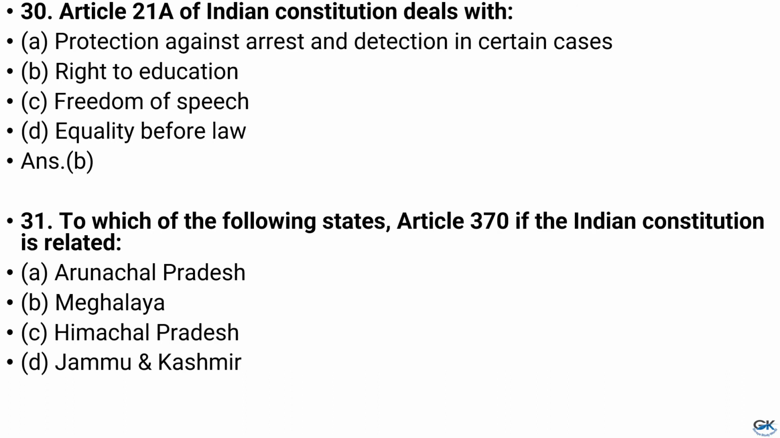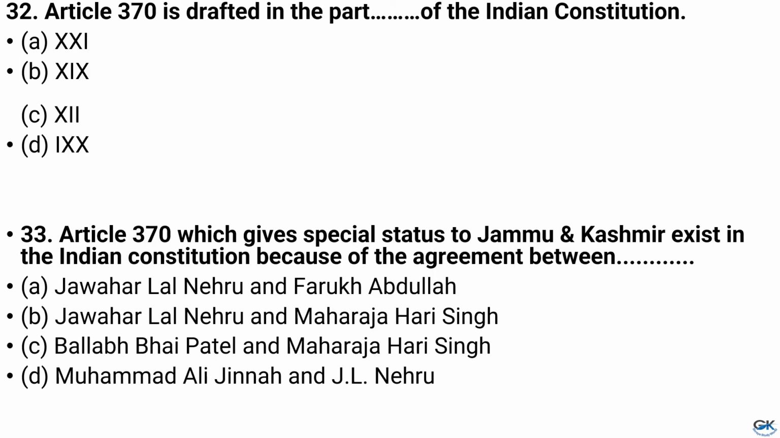Question number 31. To which of the following states Article 370 of the Indian Constitution is related? Option A, Arunachal Pradesh, option B, Meghalaya, option C, Himachal Pradesh, option D, Jammu and Kashmir. And the answer is option D, Jammu and Kashmir. Question number 32.